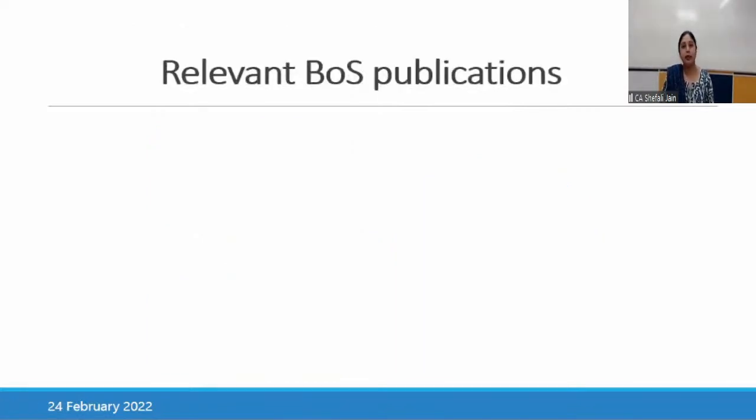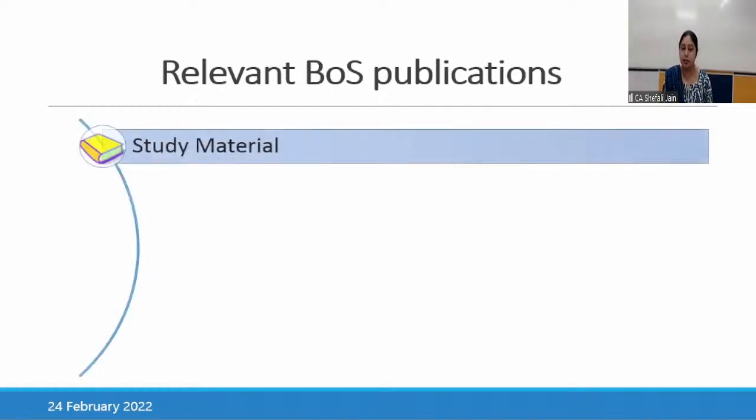Now we'll go through the relevant BOS legislations and BOS publications which are relevant for this paper, and you should make use of these publications. First is the study material. The study material which is relevant for May 2022 and November 2022 examination is the August edition of the study material. Then with that you have to study the statutory update, which will take care of the 6 months amendment. That means along with the statutory update, if you read the study material, you will get the complete position of law which is applicable till 31st October 2021.